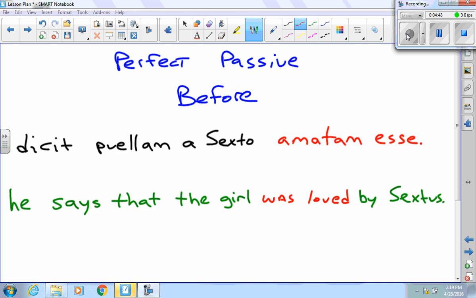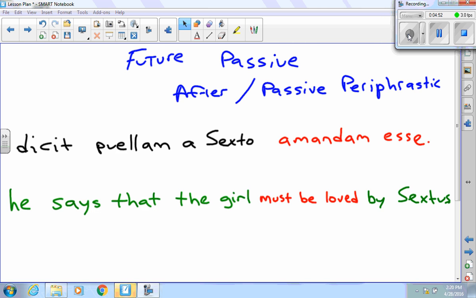Make sure that amatam modifies puellam. If I go to the future passive, that happens after the main verb. It also creates the passive periphrastic. This is our gerundive plus esse, and the gerundive plus esse equals must be. He says that the girl must be loved by Sextus. Translating these infinitives in these indirect statements is a large part of your test, so make sure you're able to do these.